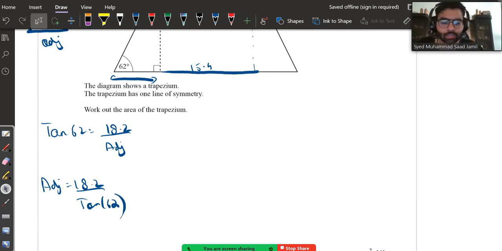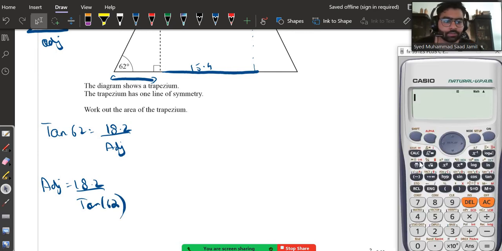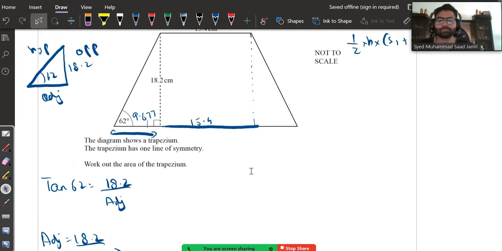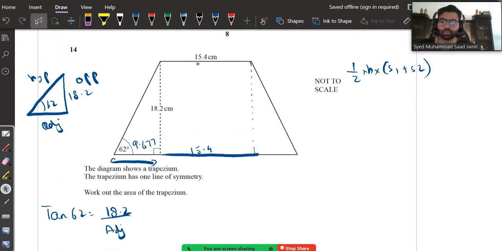Let's write that down in brackets: 18.2 divided by tan 62. This turns out to be 9.677. So if this side is 9.677, this side will also be 9.677, because this is also angle 62 and the height is also 18.2, right?